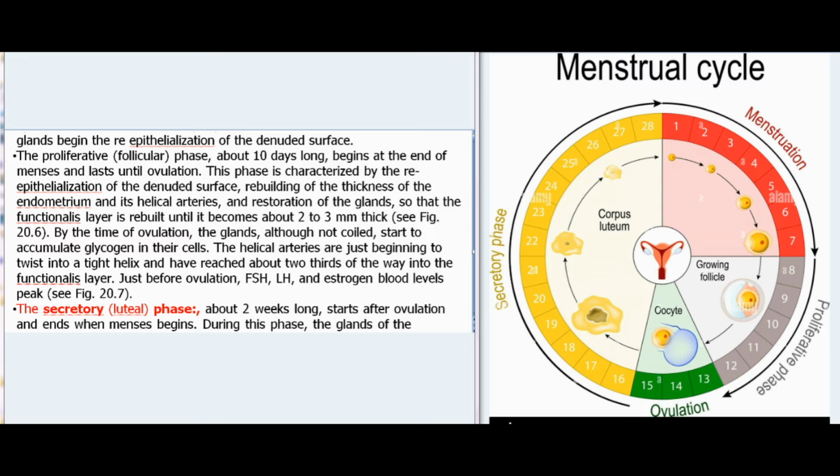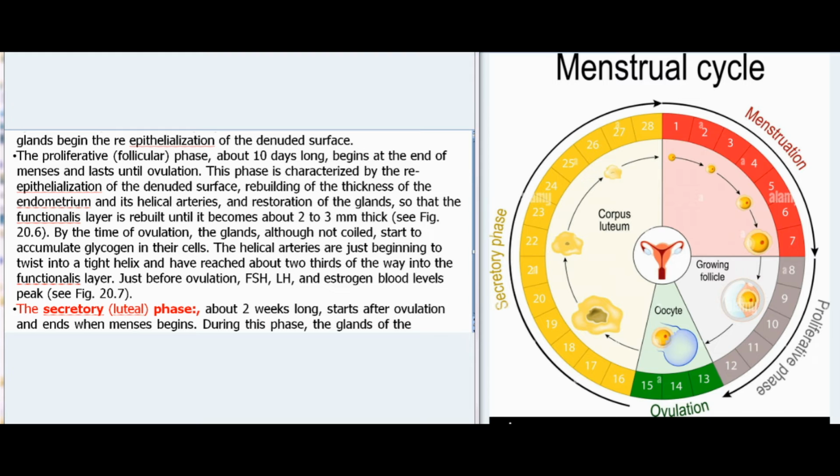This phase is characterized by the re-epithelialization of the denuded surface, rebuilding of the thickness of the endometrium and its helical arteries, and restoration of the glands, so that the functionalis layer is rebuilt until it becomes about 2 to 3 mm thick, see Fig 20.6. By the time of ovulation, the glands, although not coiled, start to accumulate glycogen in their cells. The helical arteries are just beginning to twist into a tight helix and have reached about 2/3 of the way into the functionalis layer. Just before ovulation, FSH, LH, and estrogen blood levels peak, see Fig 20.7.